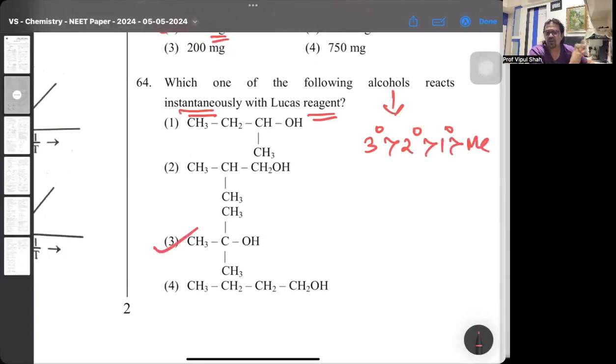Why? Because of the plus I effect, branching is more, the bonds will break faster. It will give an immediate turbidity of alkyl chloride. Secondary gives after some time, and primary gives only on prolonged heating. That's the distinguishing test of alcohols with Lucas test. That's the 64th one.